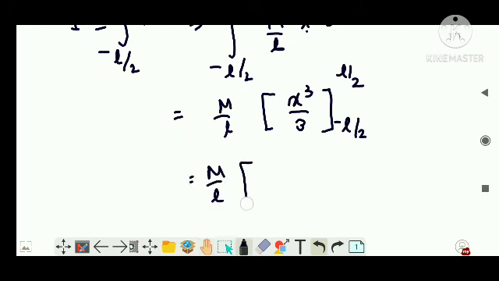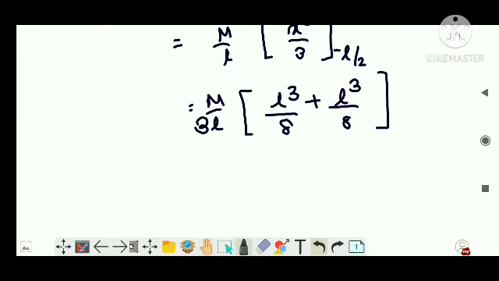M by l, then l cubed by 8, and 8 into 3, or you can put the 3 outside. 3 is constant. So if you put in L by 2, it is L cubed by 8. Minus of minus becomes plus, so L cubed by 8. So you will have 2L cubed by 24, M by L into L cubed by 3L, or I can write the denominator as 12L. Now L cancels, so you will get ML squared by 12.